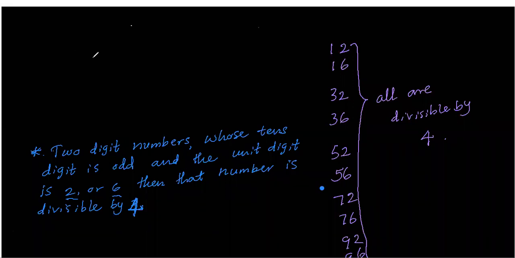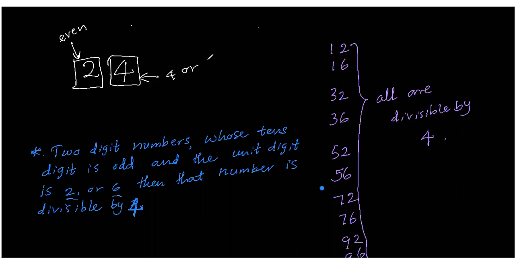As an example, I will take 24. The tens digit is even, an even number in the tens place, and the unit digit place is 4 or 8.